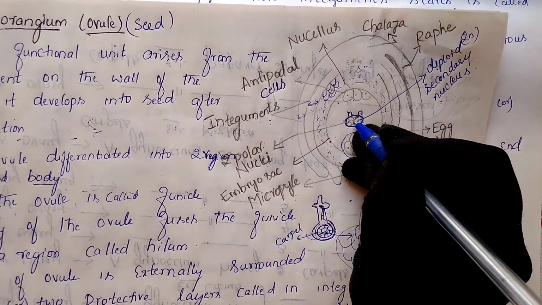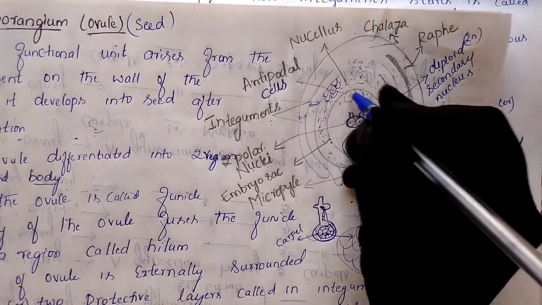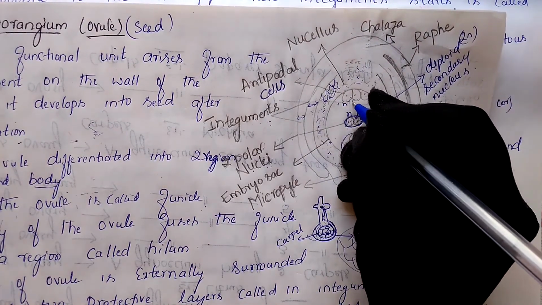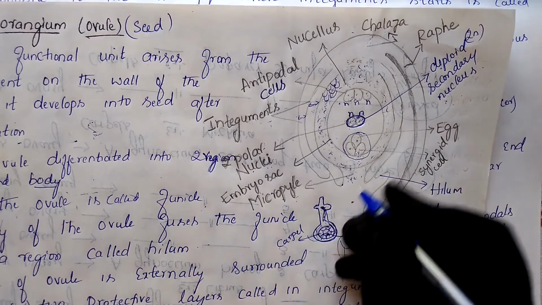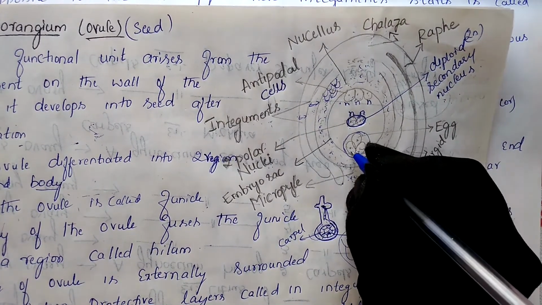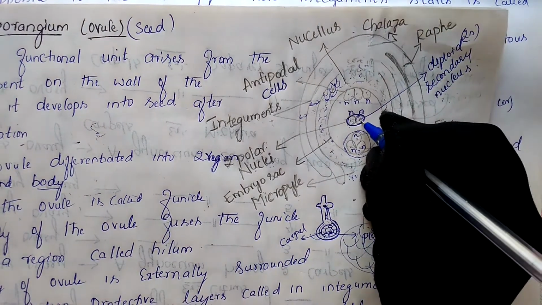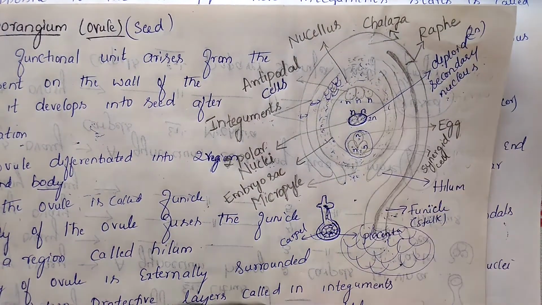So in the middle we will find the diploid secondary nucleus. The remaining cells are haploid. Keep in mind that the antipodal cells are also haploid. Three cells are present, and all three are haploid. The synergid cells are also haploid. But only this secondary nucleus will be in a diploid condition.